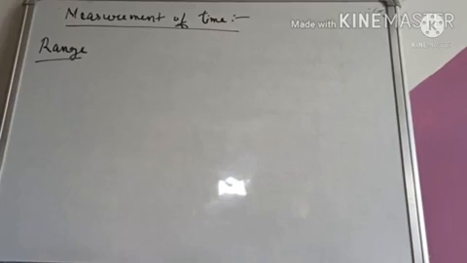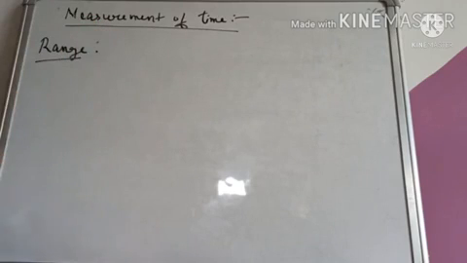Next, let us move on to the measurement of time. How is time measured? We have studied length, the measurement of length, and we have studied the measurement of mass. Now we will study the measurement of time. Just as we first discussed the range of length and mass, what will be the range of time?